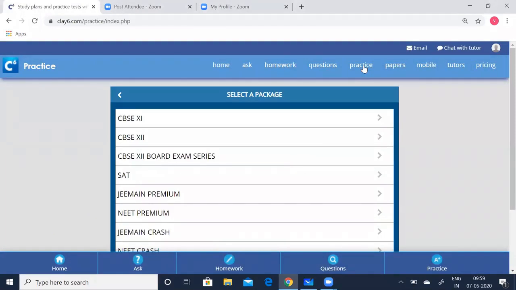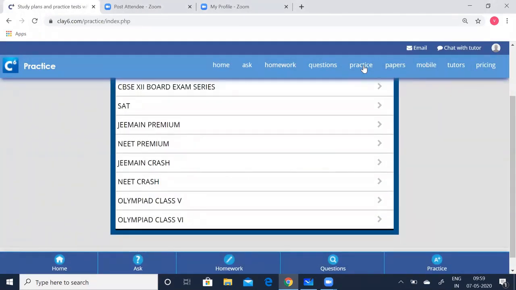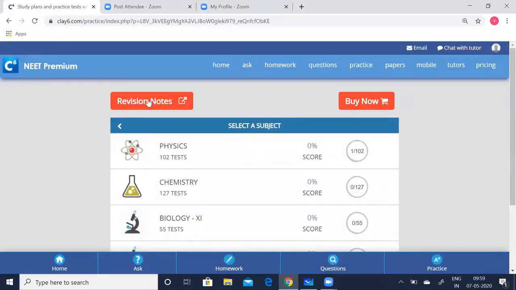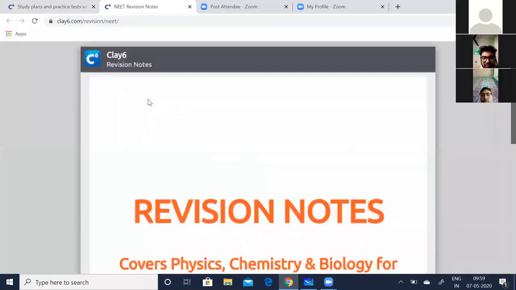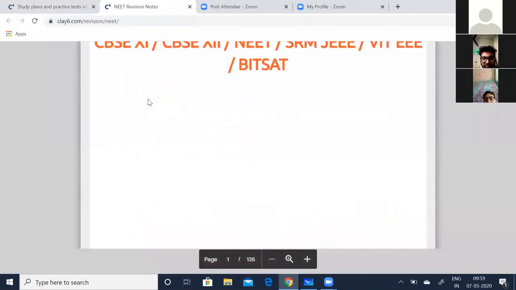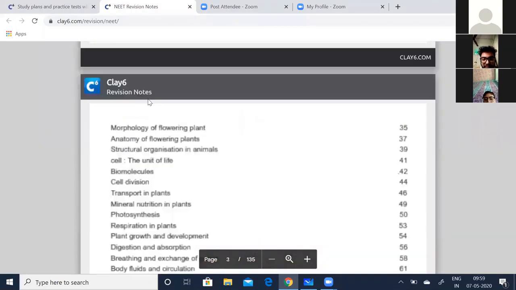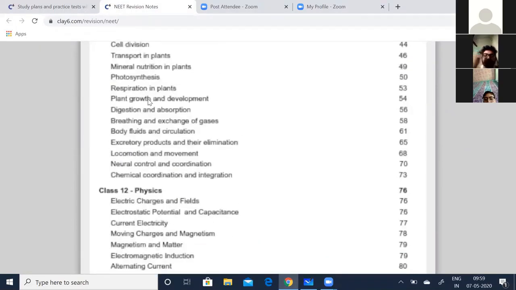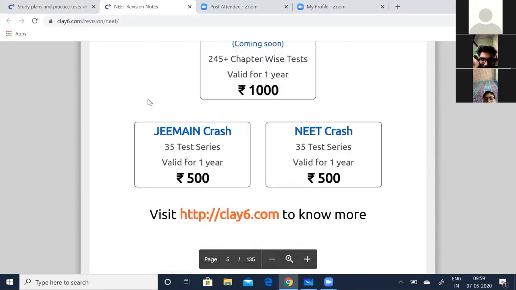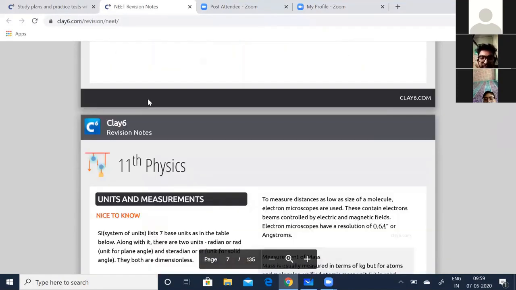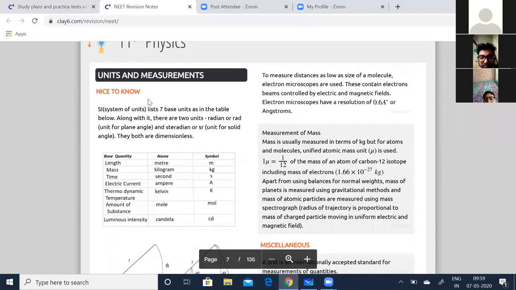Now go on to the NEET Premium. From there, go to the revision notes. We have actually summarized everything, the whole chapters for physics, chemistry, and biology. You'll get an idea of how to practice for the NEET exams, what the important things you should know are, and how you can prepare for your tests.